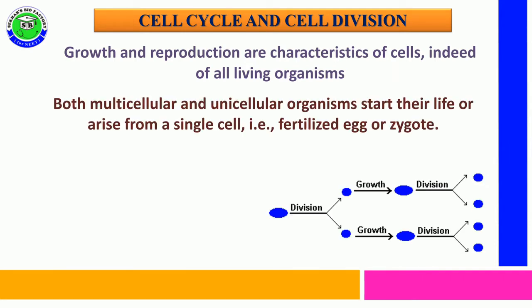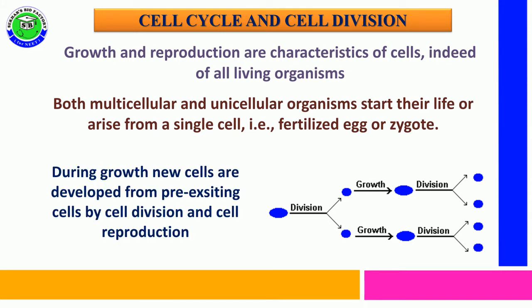Both multicellular and unicellular organisms can start their life with the help of a single cell. It is called zygote or fertilized egg cell. It is formed by the fusion of both male and female gametes during sexual reproduction.